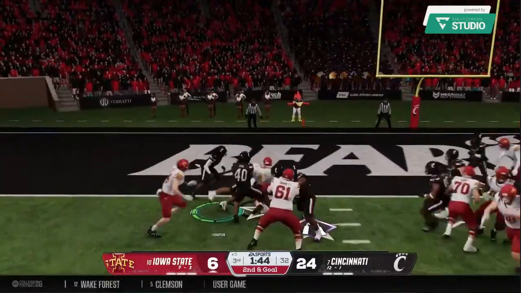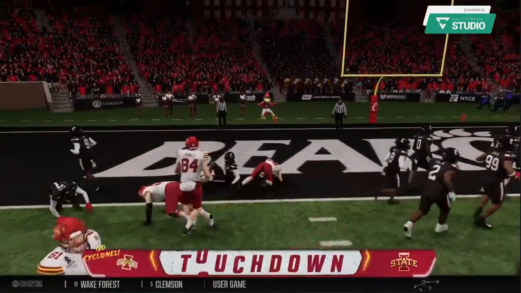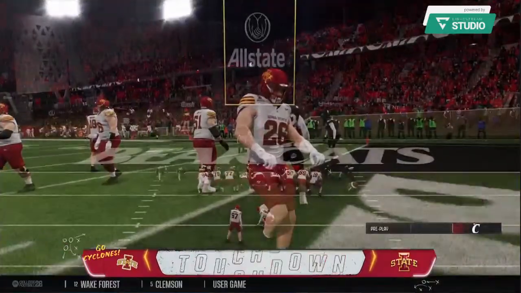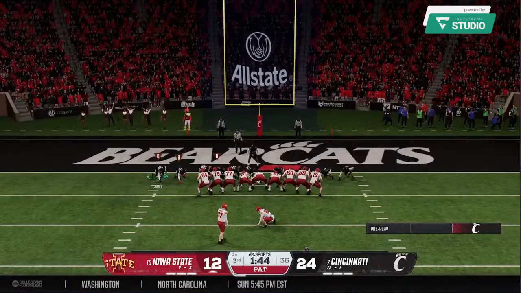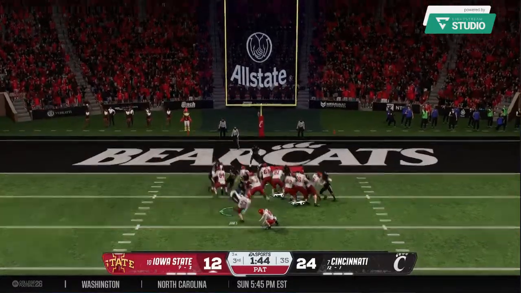Tailback tests the middle of the defense. And he takes it in for the score. Touchdown, Cyclones. We had a short field. The offense did exactly what they're supposed to do. That would have been a big ask for the defense there, Kirk.